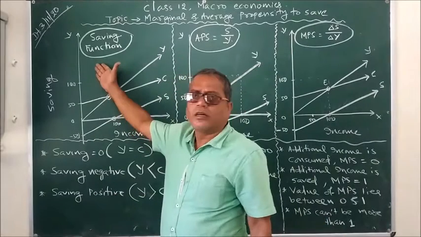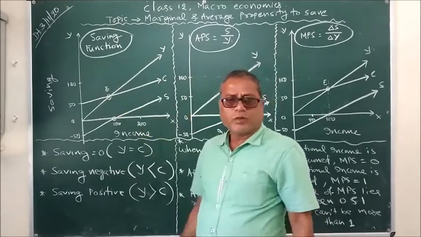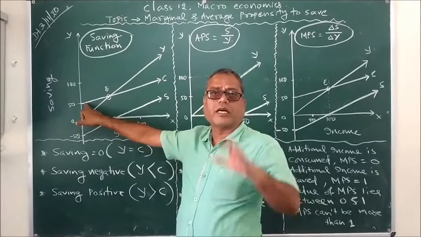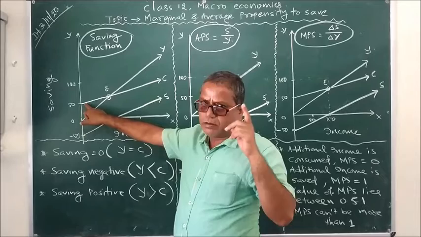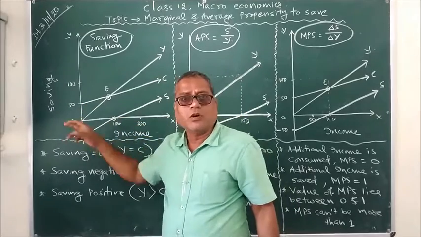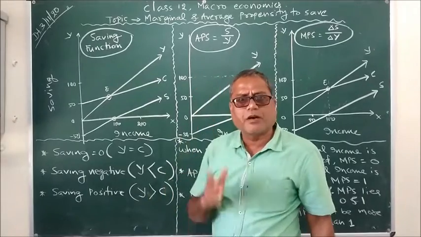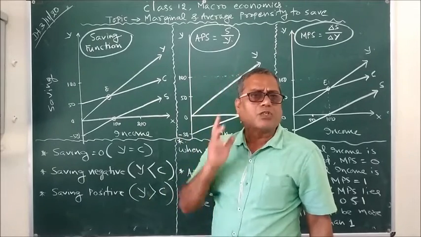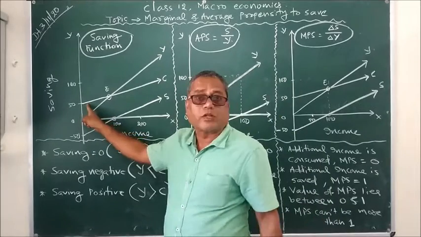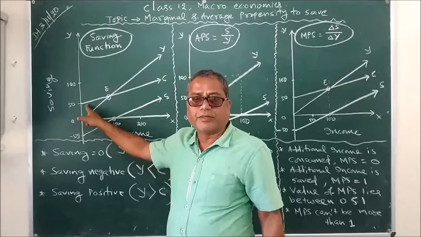So first, come to the first diagram. We know very well why the consumption curve starts positive, because there is always autonomous consumption. Even if our income level is zero, we have to consume something for our survival. That's why our spending or consumption can never be zero, and that's why the consumption curve always starts positive.